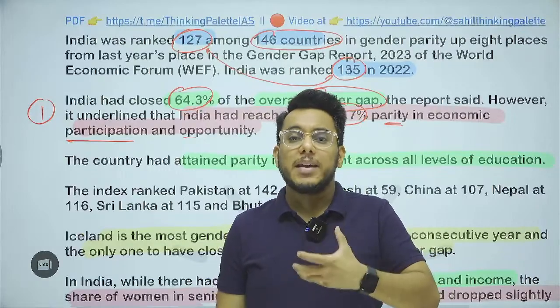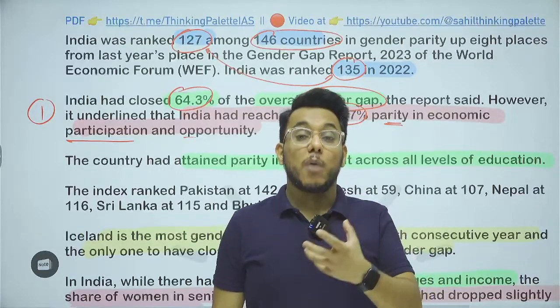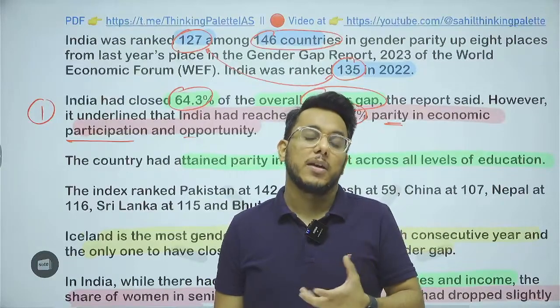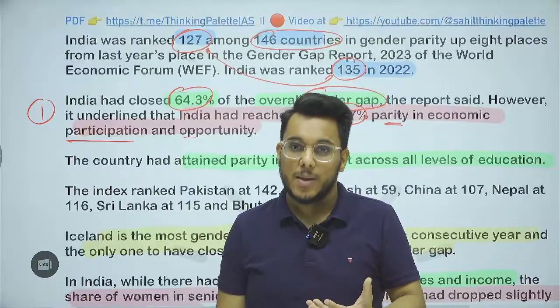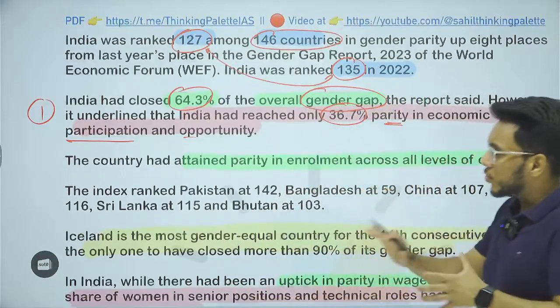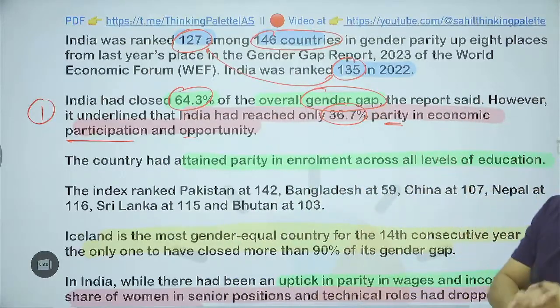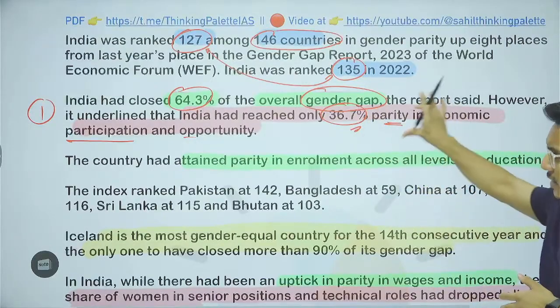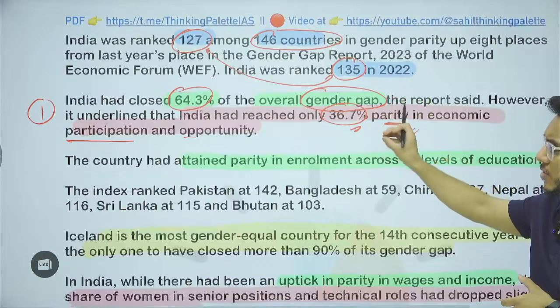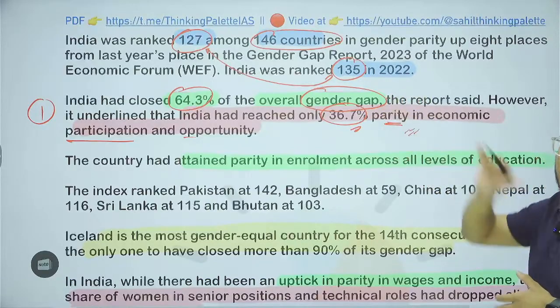Because women-oriented jobs providing a safe environment to women are not there. Often, many times, employers don't prefer females. So on economic opportunity, we have not achieved parity. Just 36.7% parity has been achieved. This is responsible for the poor ranking of India.